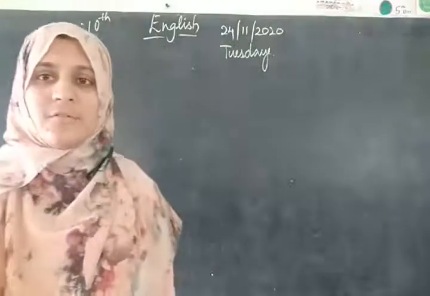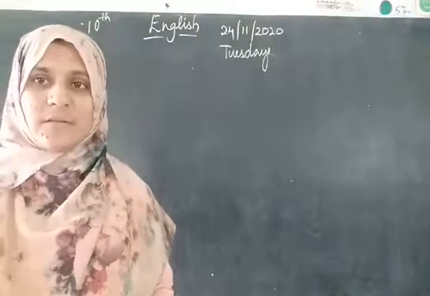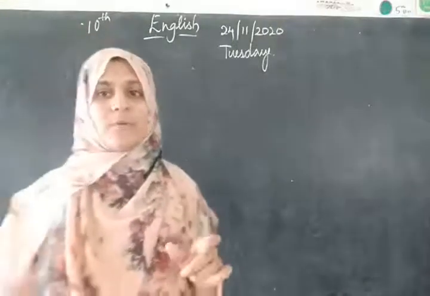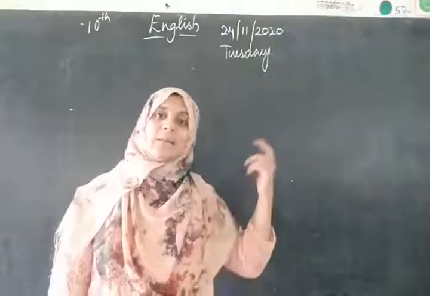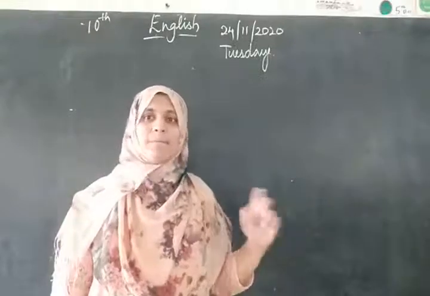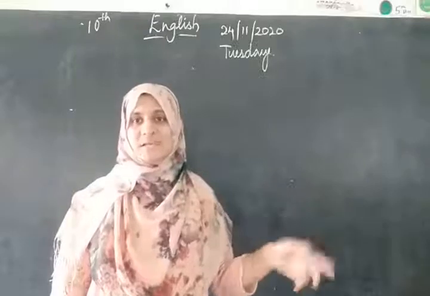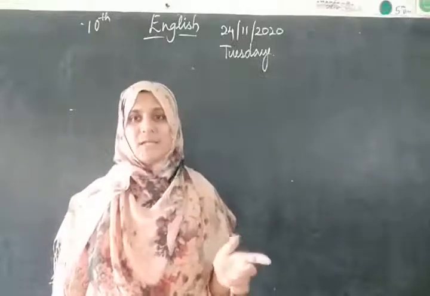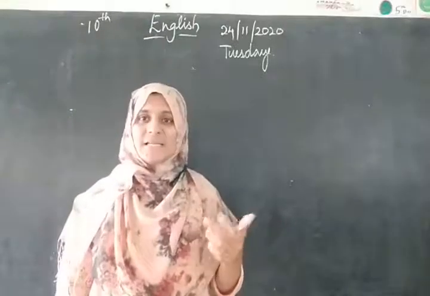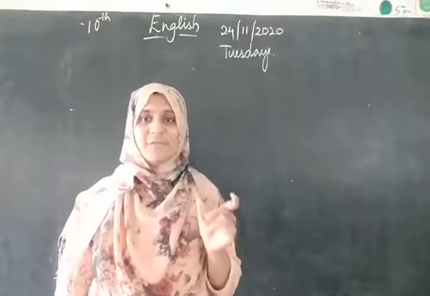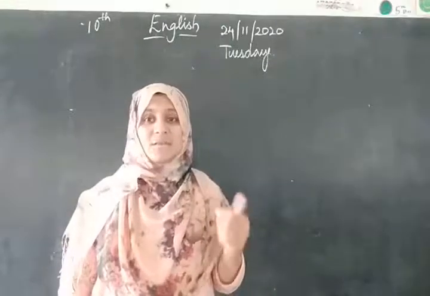As I told you, firstly you have to remove the inverted commas, and if the reported verb is in past tense, then the reported speech will also be in past tense. The second part of the sentence is the reported speech, and the first two words like he said, she said or they said are known as the reported verb.